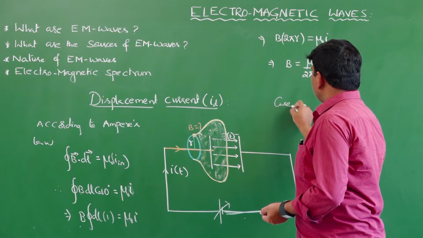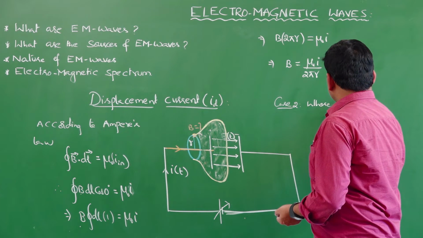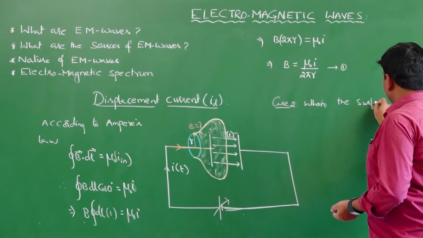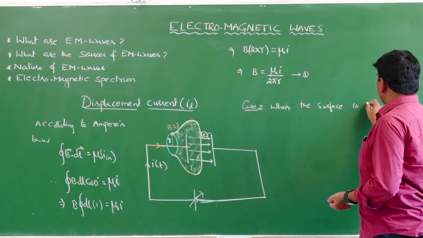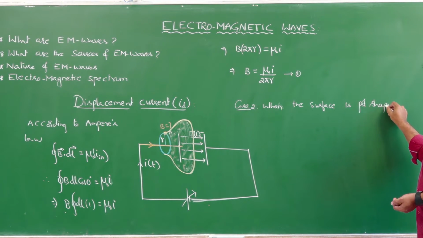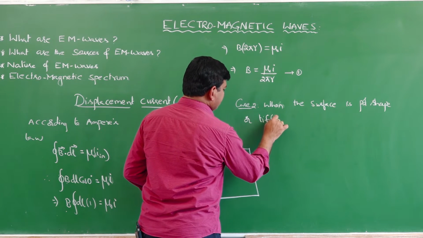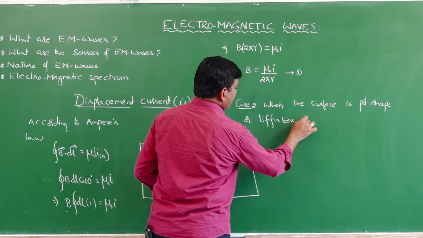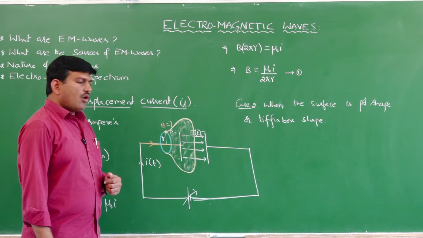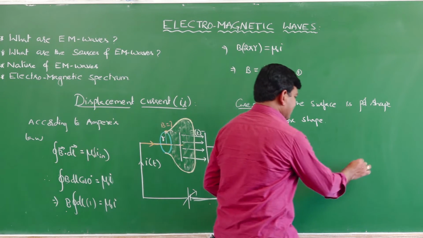Case 2: when the surface is pot shape or Tiffin box shape. So either you can take a pot kind of shape, or else you can also choose a Tiffin box shape. Tiffin box shape means it will be like this.